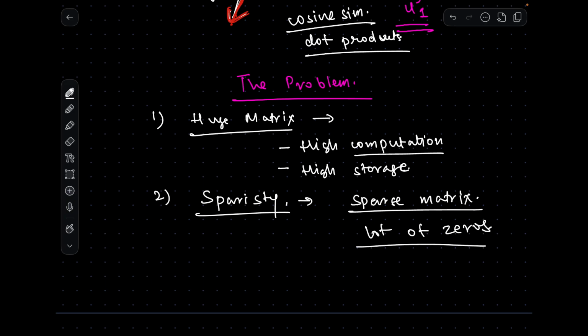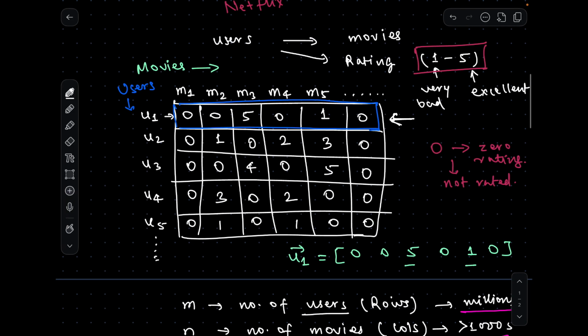And why will there be a lot of zeros? Because as we learned, any user cannot watch or explore all the movies. Even if you consider the most unemployed person in this world who sits all day watching movies on Netflix, they will not be able to consume all the movies in their lifetime. Some movies are coming new, some movies are going out, so there will be a lot of movies, and every user cannot have ratings filled up for all the movies on the platform.